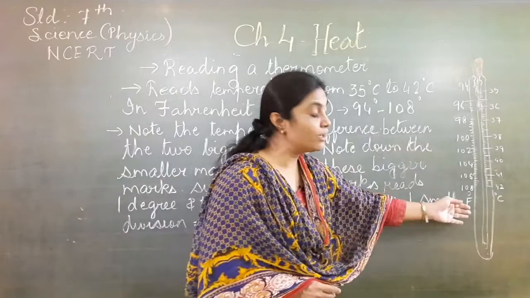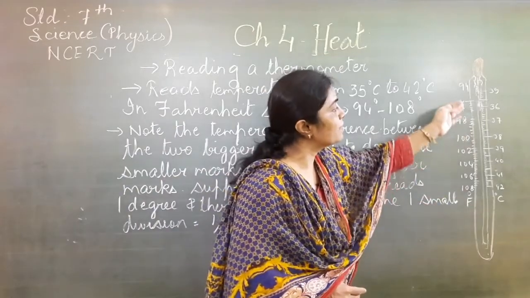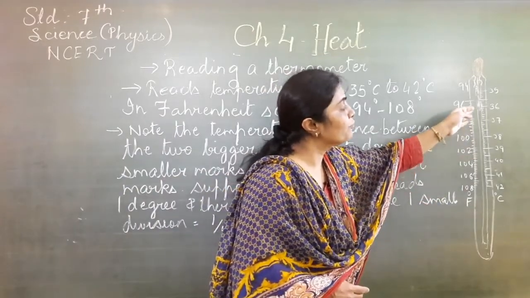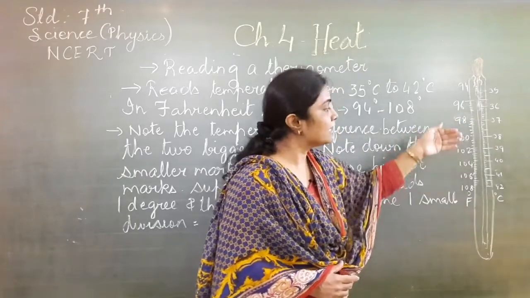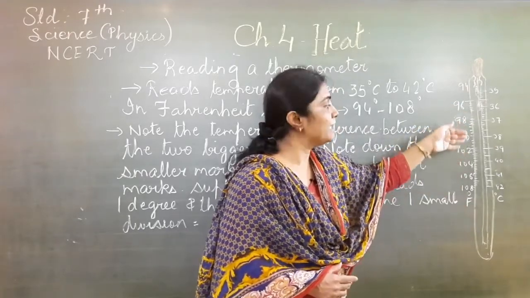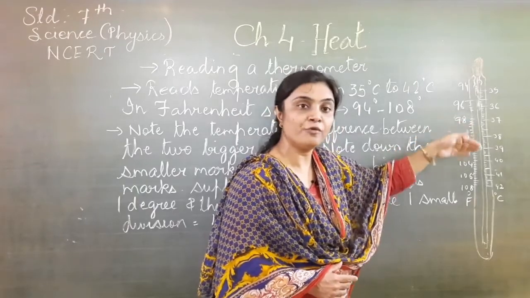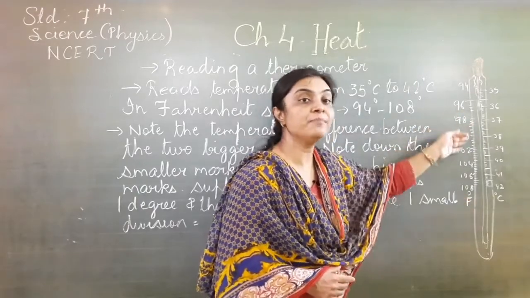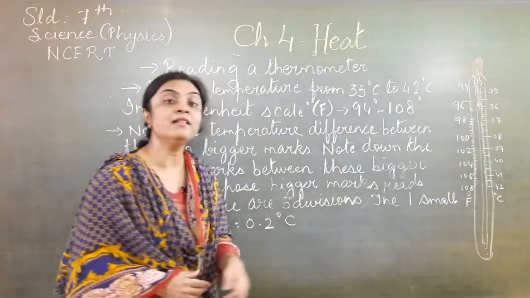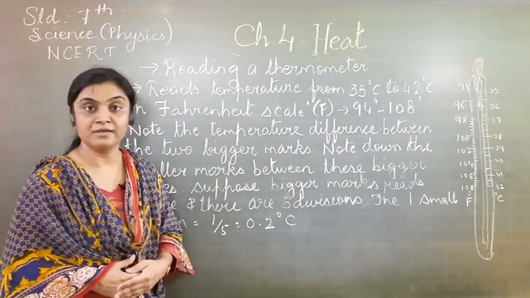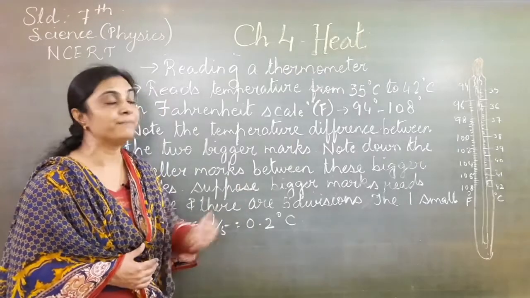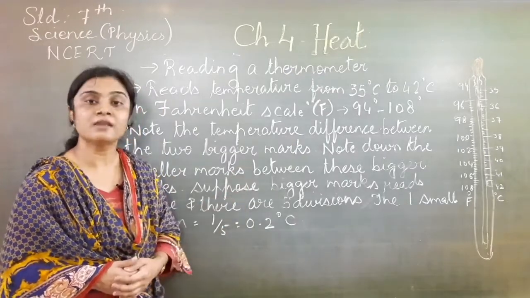If you want to calculate in Fahrenheit, suppose you have a fever of 96.4, 96.6, then 96.8, then 98, then 98.2, 98.4, 98.6. This way we take a 0.2 difference. So this way we can take the temperature. In this way we can read the temperature in the clinical thermometer.